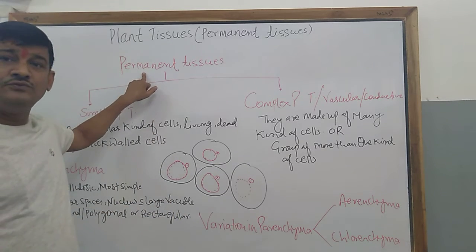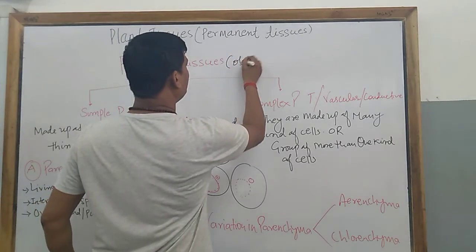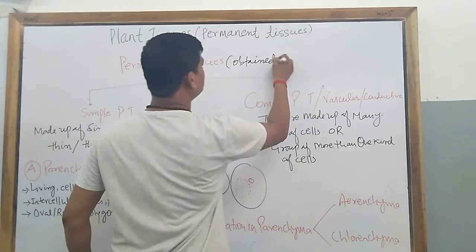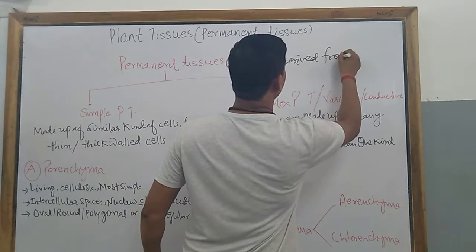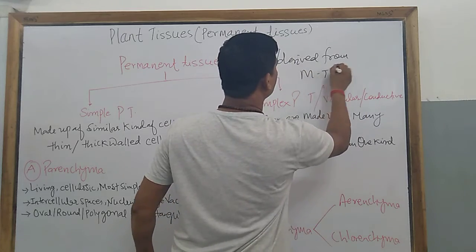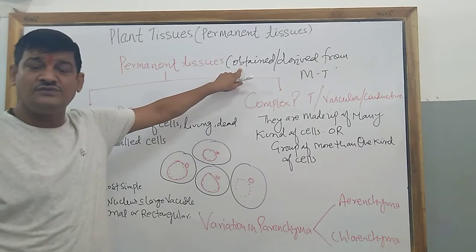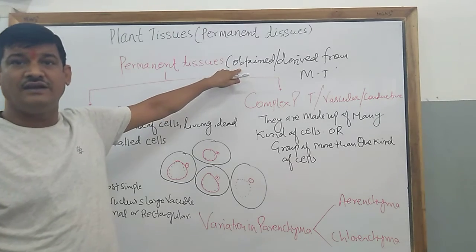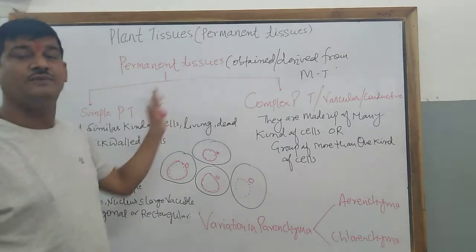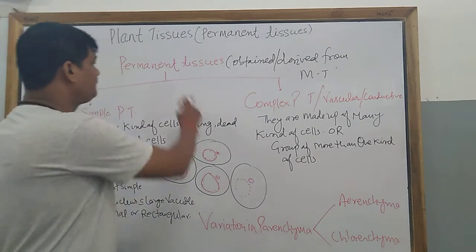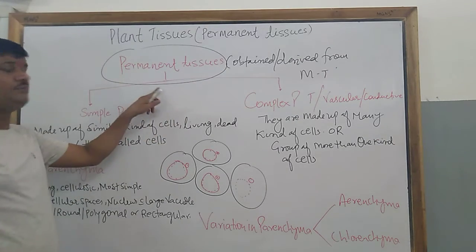So permanent tissues are those tissues which are obtained or derived from meristematic tissue, and these are the tissues which do not have the power of division. It means their cells do not continuously divide like the meristematic tissue. So on that account, these permanent tissues are of two types.